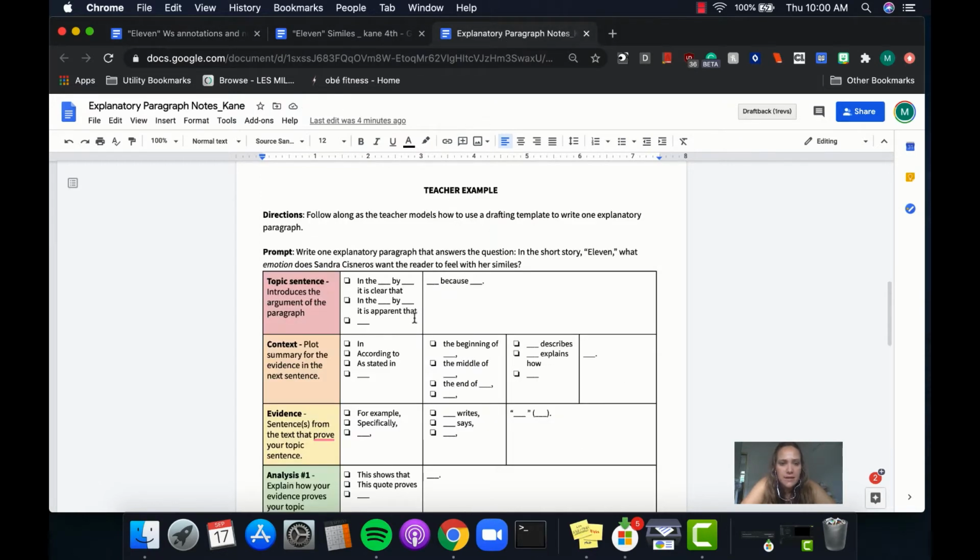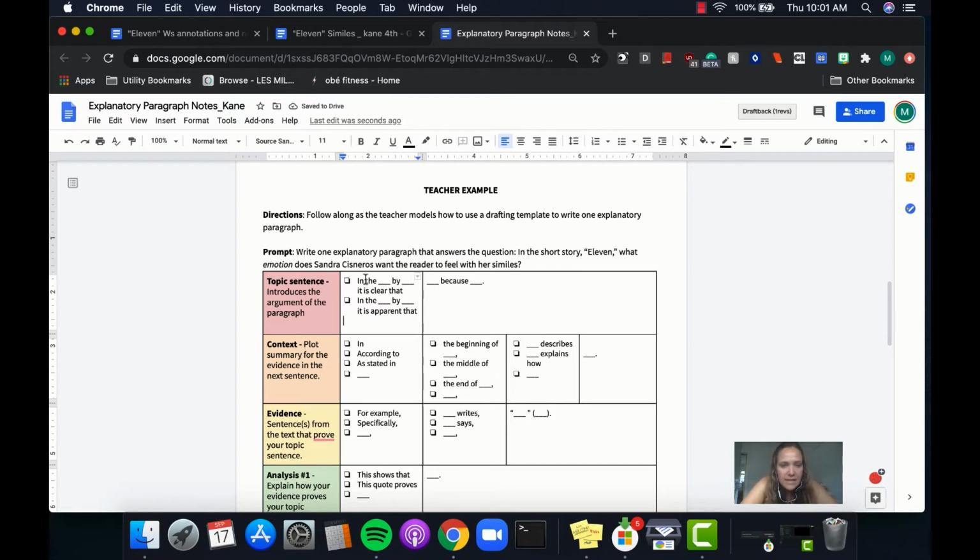Okay, so now I'm going to get started. First, I need to write my topic sentence. For each of these columns, I'm going to have some choices as I go. I can either use the sentence frames that are provided for me here, or there's always the option to create your own. If you're creating your own, that means that whatever you are coming up with is at least as good or better than the sentence frames that are provided. For this one, I feel like using the middle one, so I'm going to delete the other one.